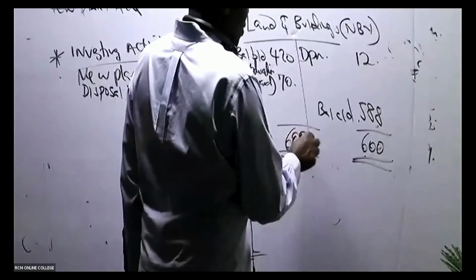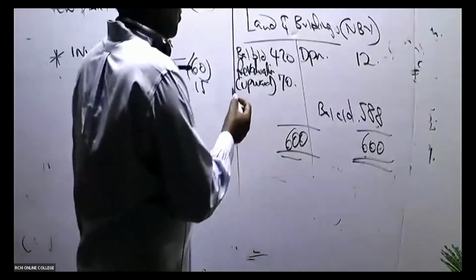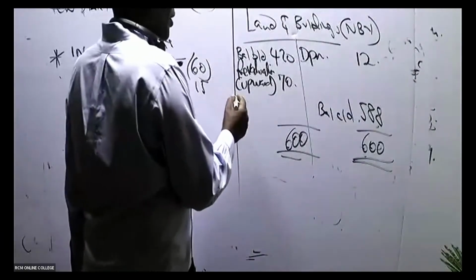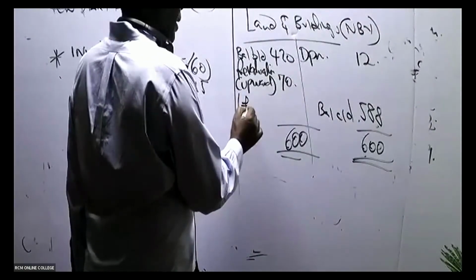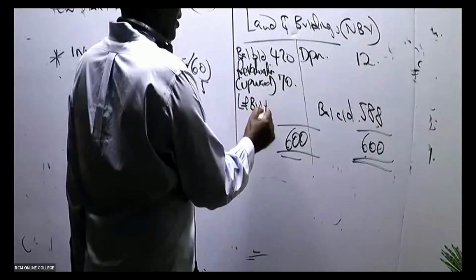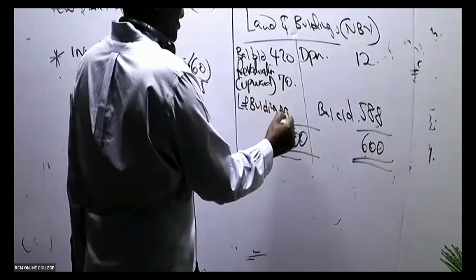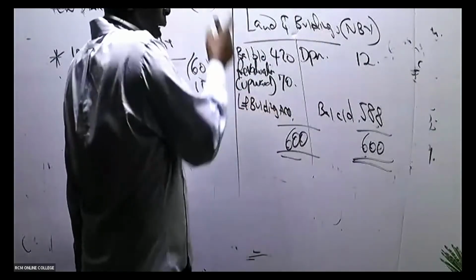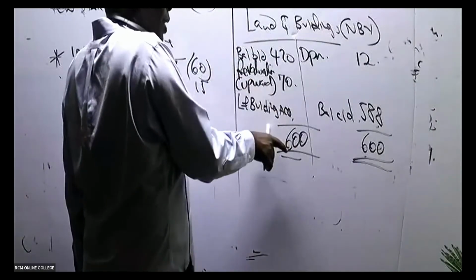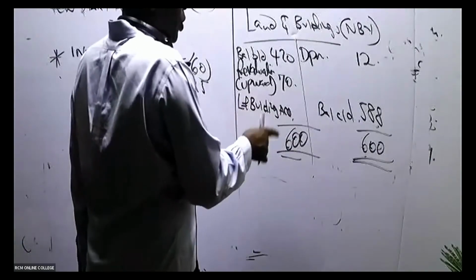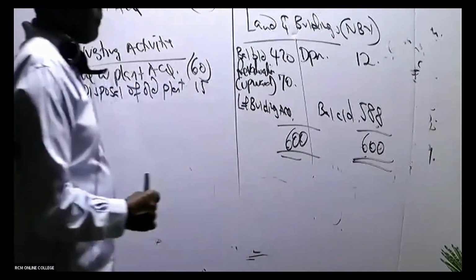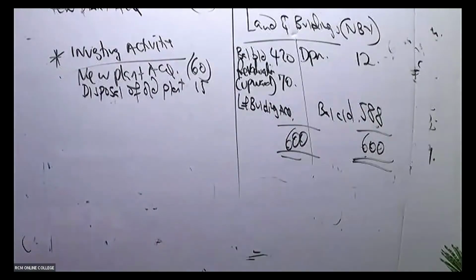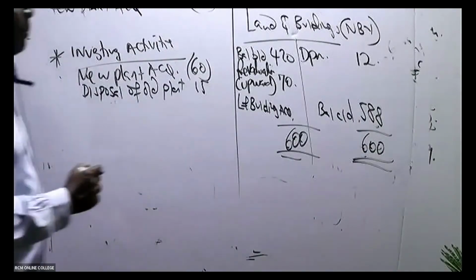Then, ladies and gentlemen, I am able to see here that we have land and buildings acquired. Because I can see in this case there is an increase. On this side there is something that was done to make this side 600. So 600 minus 490 gives me what figure? Some land and buildings acquired. So I'll put here bank.